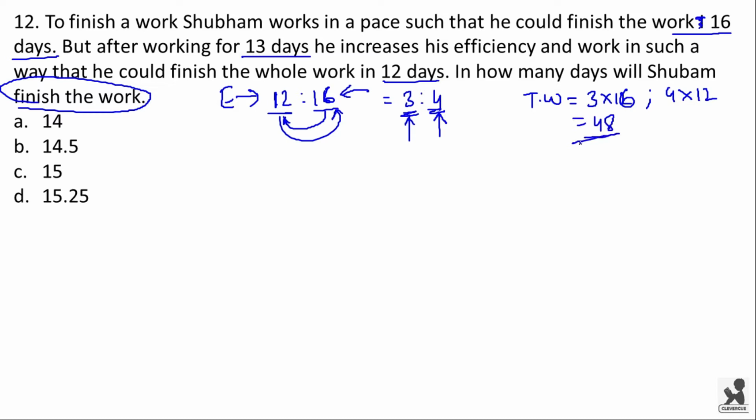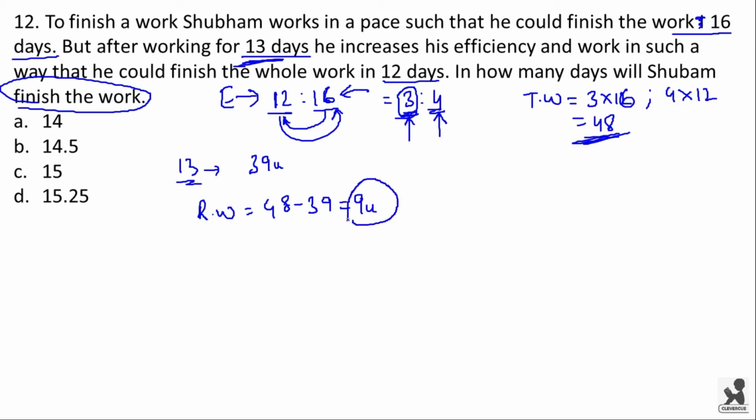So total work is 48 in this question. Now for 13 days he worked with the efficiency of 3. That means the total work finished in these 13 days will be 39 units. Now the remaining work will be 48 minus 39, which is equal to 9 units.